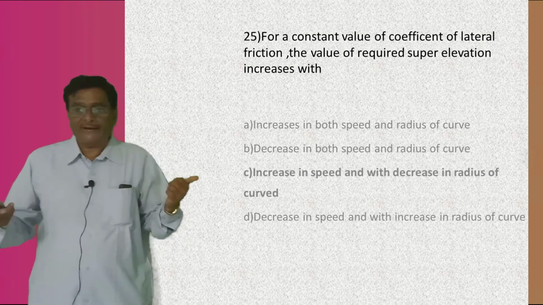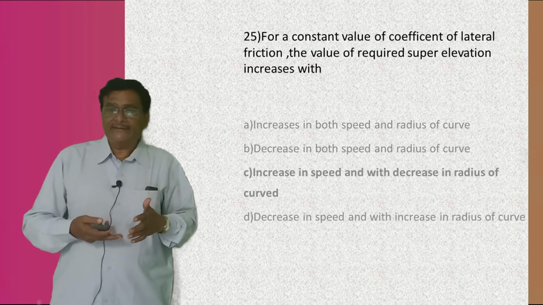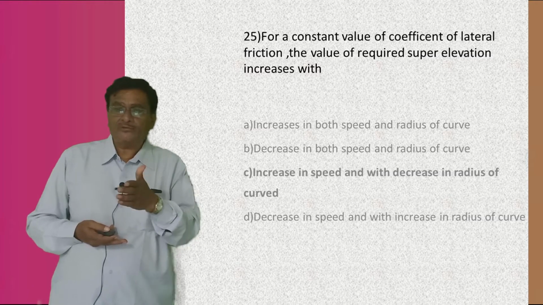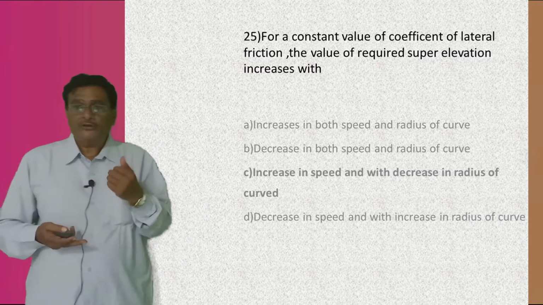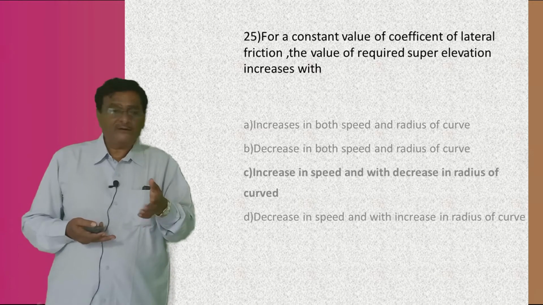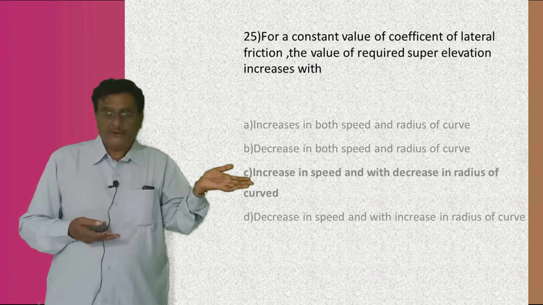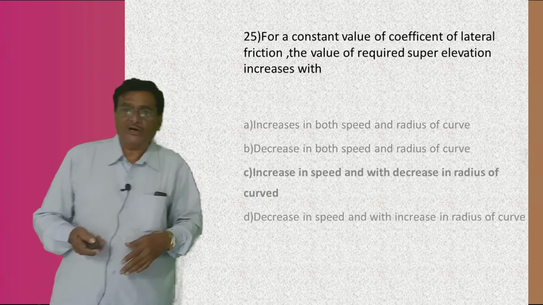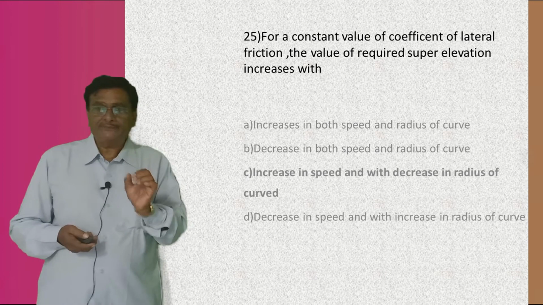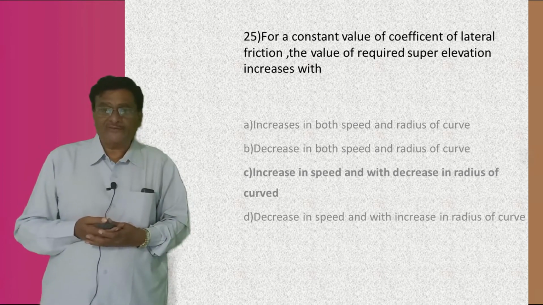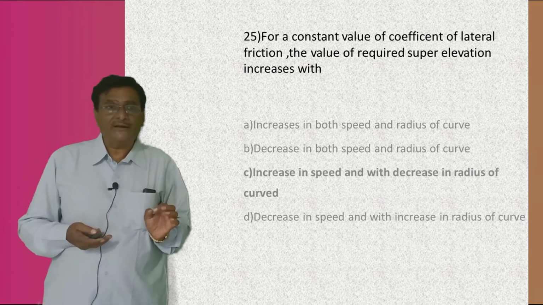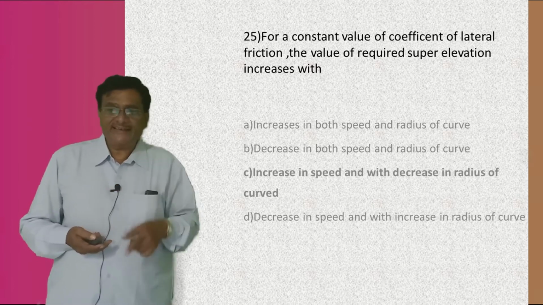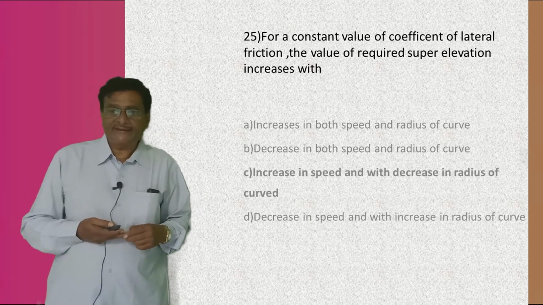When you increase the speed and when there is a decrease in the radius, then what is going to happen? For a constant value of the coefficient of lateral friction, the required super elevation increases. Correct or not? Therefore, you have to increase the super elevation if you increase the speed of the vehicle and at the same time there is a decrease in the radius of the curve. Once again: for a constant coefficient of lateral friction, the required super elevation increases with an increase in speed and a decrease in the radius of the curve. The answer is C.